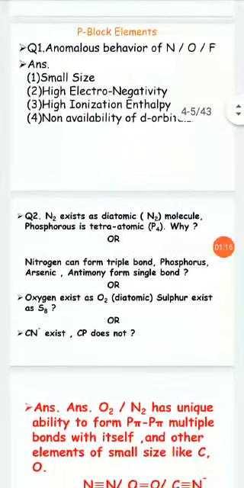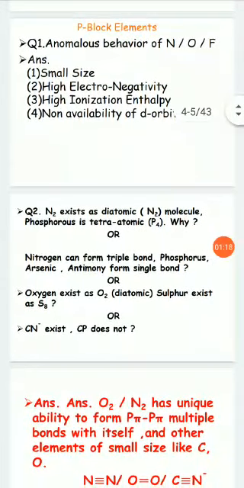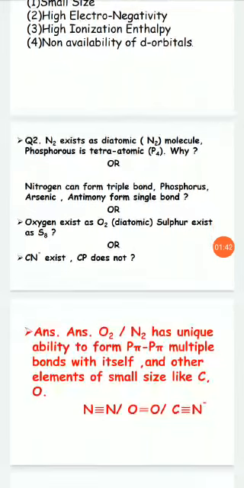Why does nitrogen exist as a diatomic molecule? Why is phosphorus tetraatomic in nature? Nitrogen can form a triple bond, while phosphorus, arsenic and antimony form single bonds. Oxygen exists as O2 but sulfur exists as S8. And these are questions for which a single answer is there: oxygen and nitrogen both have a unique ability to form pi multiple bonds with itself and other elements of the same size like carbon, oxygen, etc.